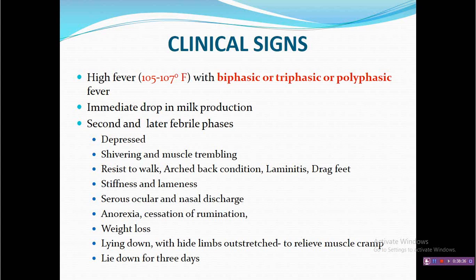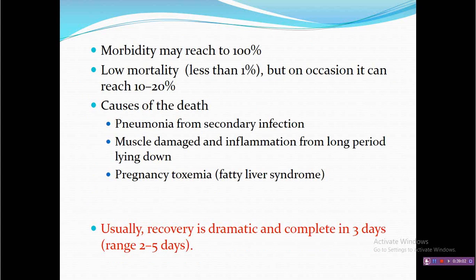Clinical signs: the important feature is that it shows a biphasic, triphasic or polyphasic pattern. It means the disease is going up and down at some interval. This is a characteristic of this disease, and along with this there is stiffness of the body. So biphasic or triphasic fever with stiffness of body is indicative of bovine ephemeral fever.